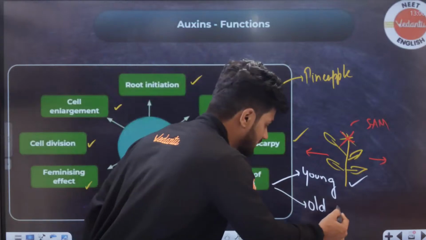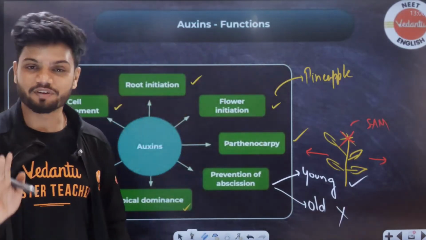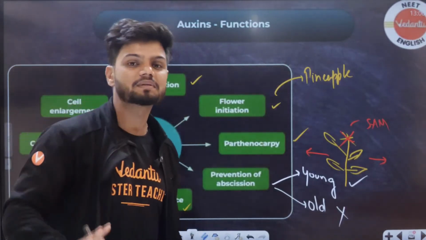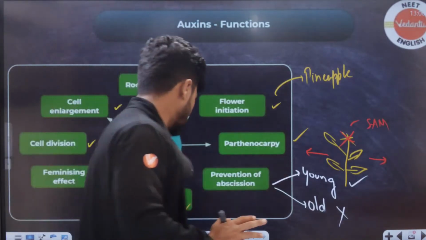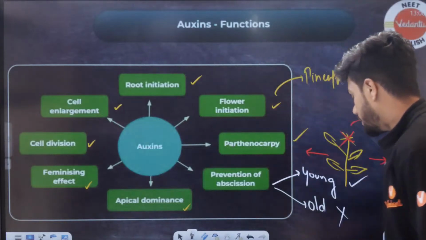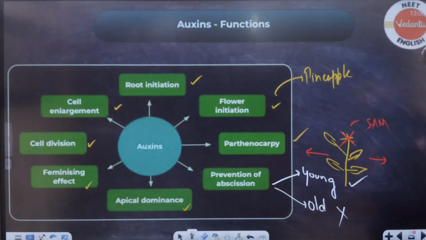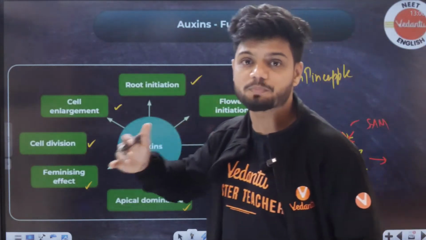It will go on killing it, like you go die, you're very old, time is up. Okay, that is prevention of abscission only in the young leaf, not in the old leaf. Okay, students, done. Induced flowering in pineapple. Auxin can also be used in hedge making.